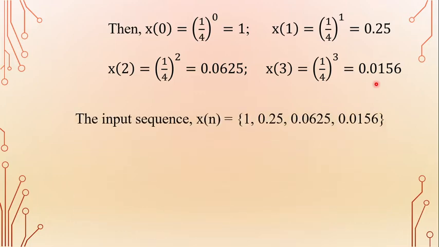So the input sequence x of n is equal to 1, 0.25, 0.0625, 0.0156. So that is the x of 0 value, x of 1 value, x of 2 value, x of 3 value.